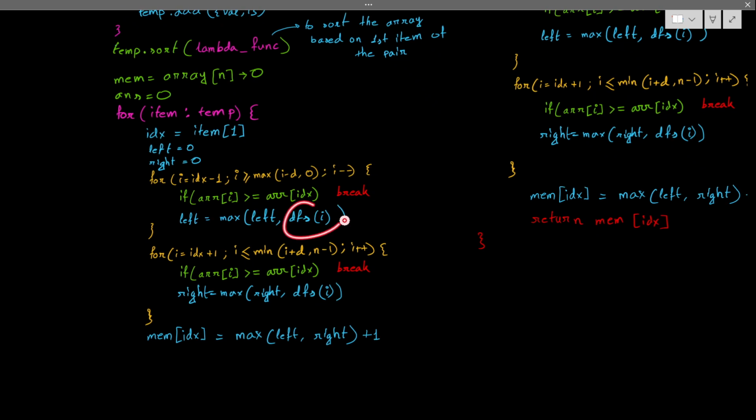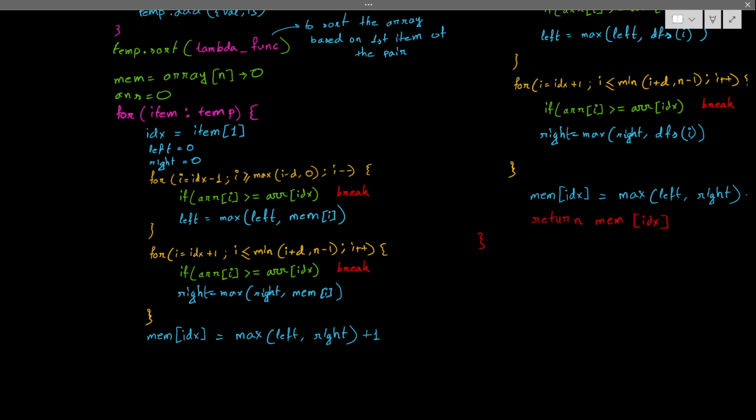But another thing, this is DFS. No need to write DFS. You can directly change it with the memory of I because that part is already calculated. All the smaller values than the current value are already calculated. So you can directly write memory of I. Okay, so that's all we have to do.